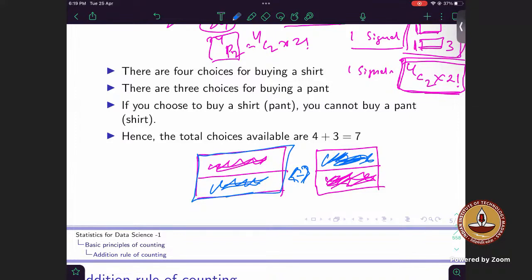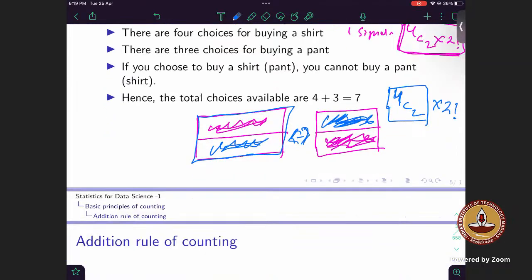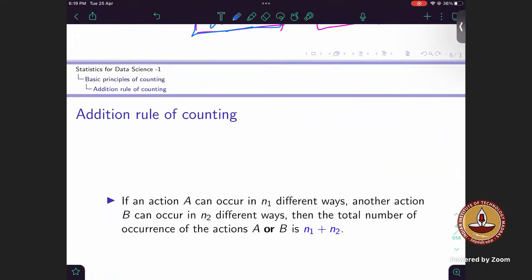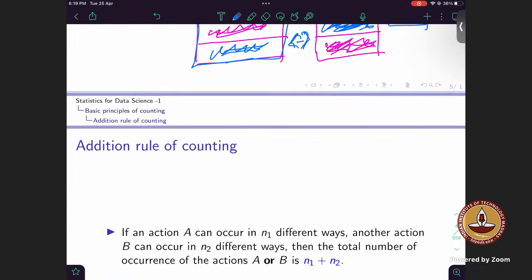In this case, for the combination of 2 flags, when we are combining 2 flags to make a signal, does the order matter? No, for the combining part, the order doesn't matter. That's why we have taken that 4C2 part first. We are only selecting 2 flags. After that, because order matters, that's why we are multiplying by 2 factorial. Okay, thank you.